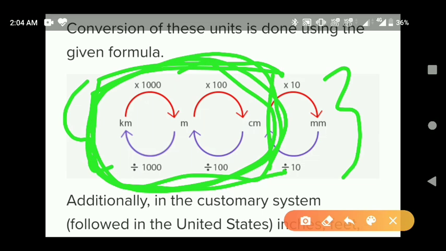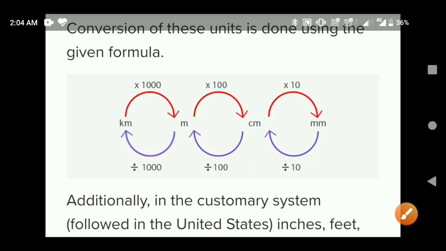In this slide you have to learn only this part. So this is all about the unit conversion.